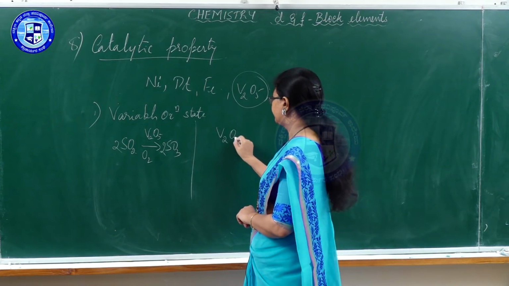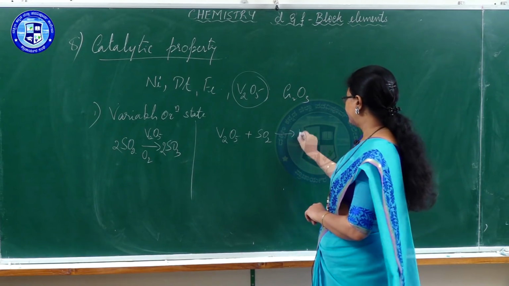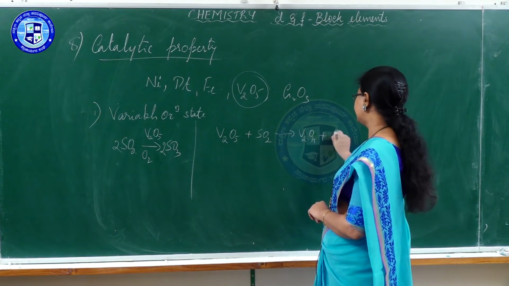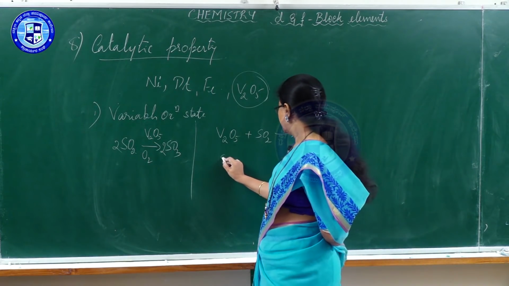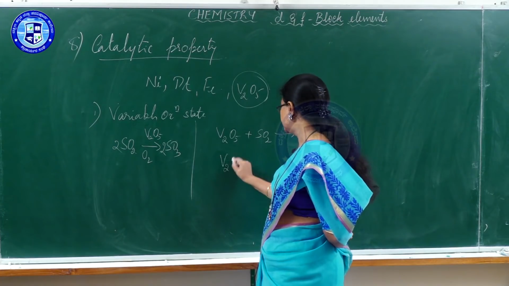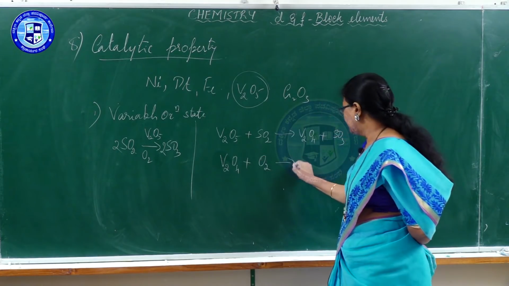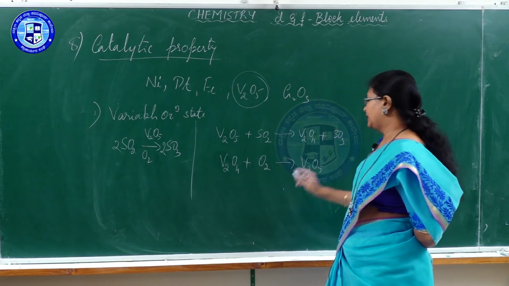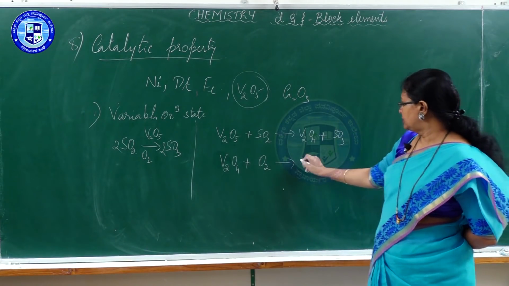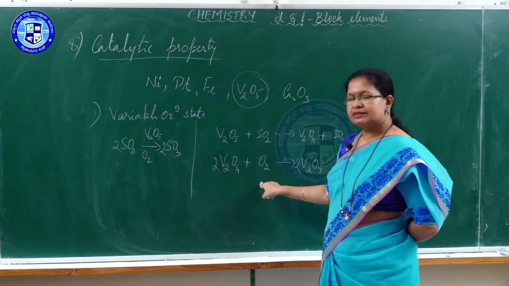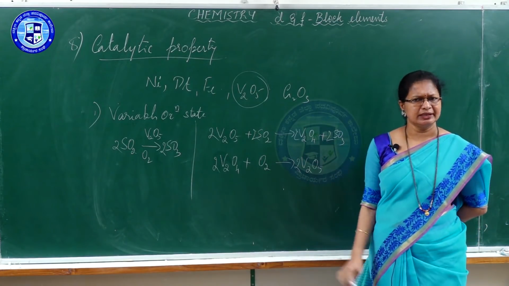Vanadium pentoxide first combines with sulfur dioxide here, so that it forms vanadium tetroxide and sulfur trioxide. That is the first step. In step 2, vanadium tetroxide, V2O4, combines with another reactant, oxygen, and then it becomes vanadium pentoxide, V2O5. If you see the mechanism, these are the 2 steps. In order to balance, you need this 2 times. If this turns 2 times, all these will turn 2 times. That is just to balance.